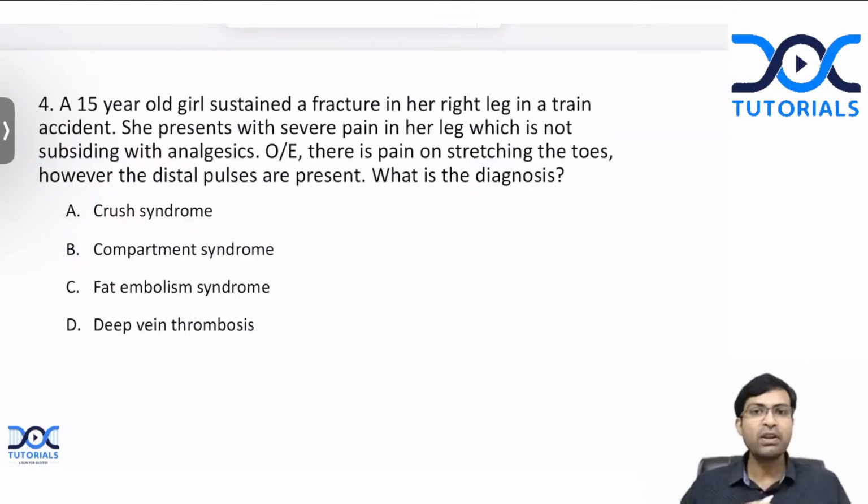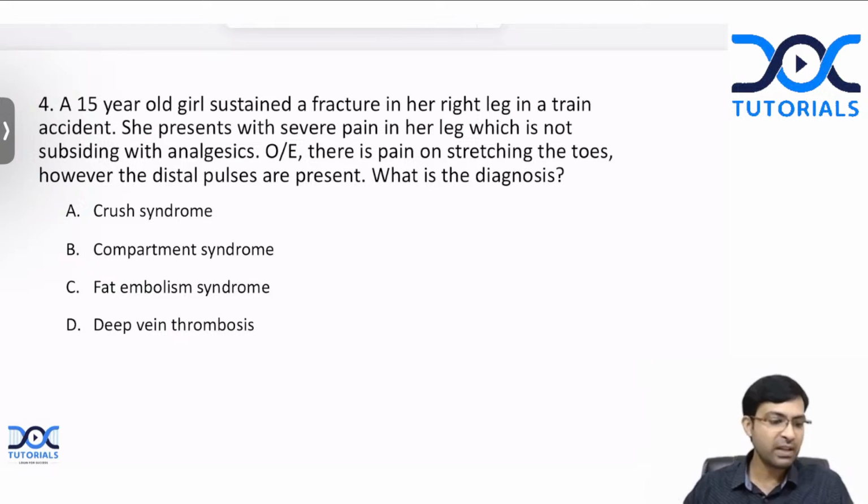So moving on to the next question. A 15-year-old girl sustained a fracture in her right leg in a train accident. She presents with severe pain in her leg, which is not subsiding with analgesics. On examination, there is pain on stretching the toes. However, the distal pulses are present. What is the diagnosis? Is it crush syndrome, compartment syndrome, fat embolism, deep vein thrombosis? What is the answer here?